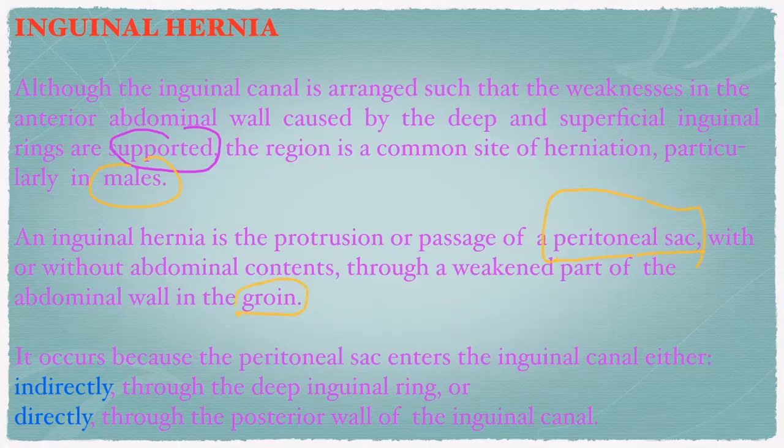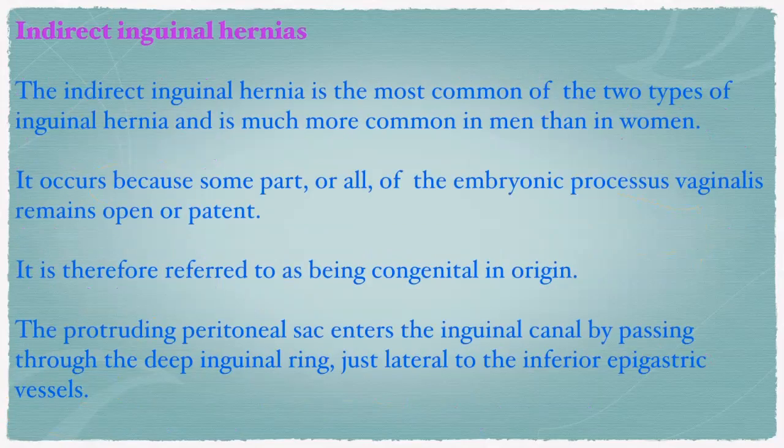It occurs because the peritoneal sac enters the inguinal canal either indirectly or directly. Indirectly is called an indirect inguinal hernia. Directly is called a direct inguinal hernia. So if the hernia is through the deep inguinal ring, it is called an indirect inguinal hernia. The indirect inguinal hernia is the most common of the two types. So this is the most common.